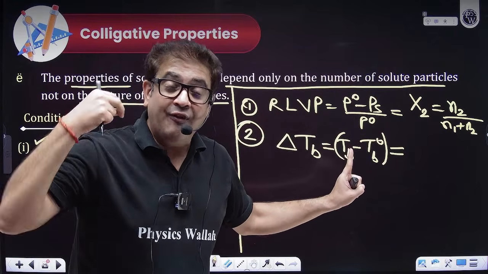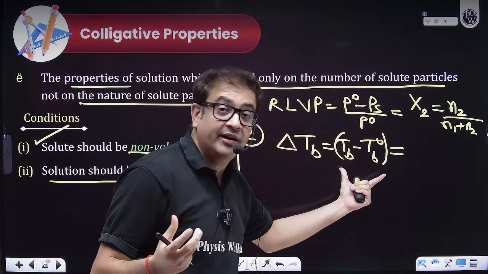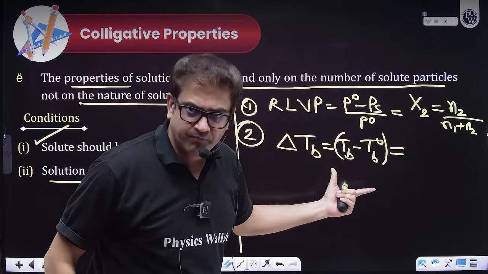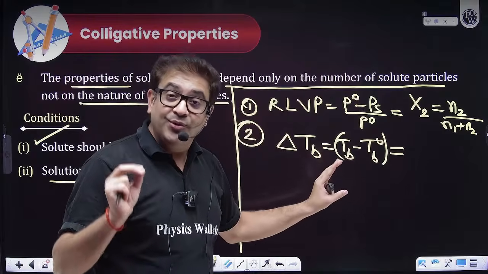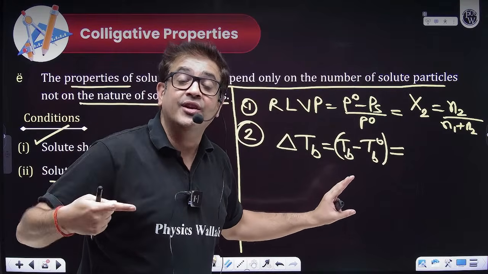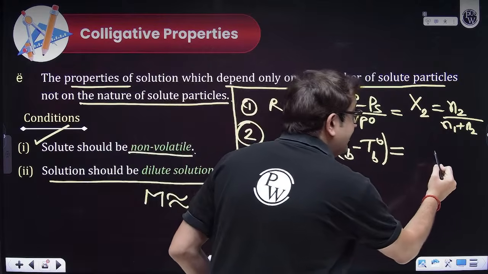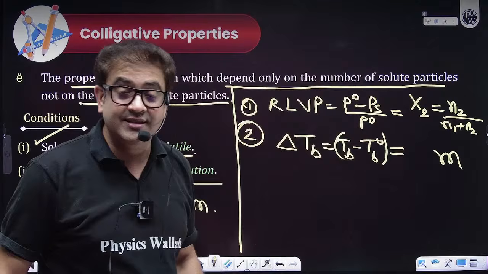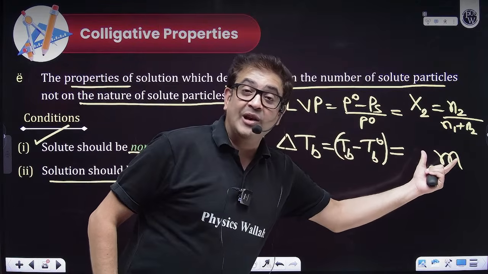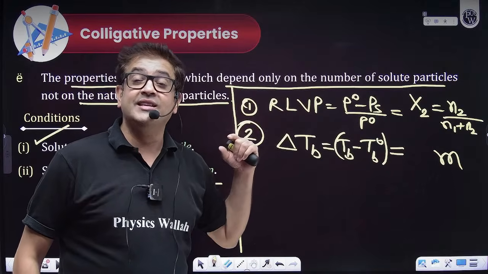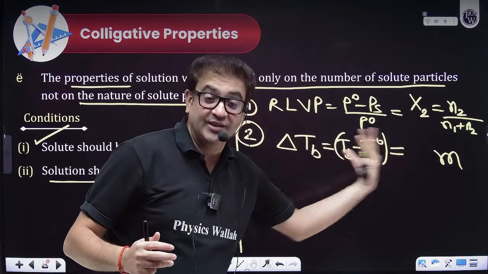Once we found out that as we increase the amount of solid solute, this boiling point elevation, as in the difference, also increased. We were confused why it is increasing. The plot showed that as you increase the concentration, and the concentration term was molality. So the moment you increased molality, elevation in boiling point also increased, and it was experimentally, statistically observed that it was a straight line, so they are directly proportional.